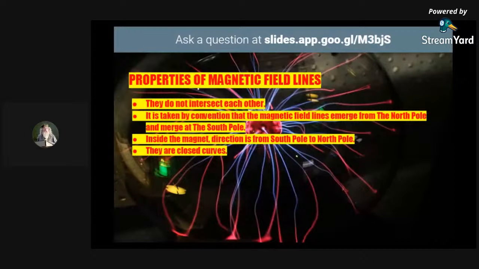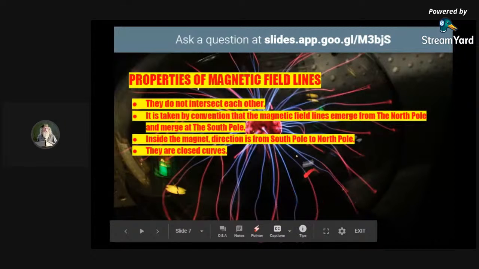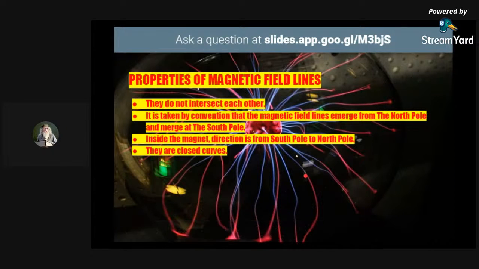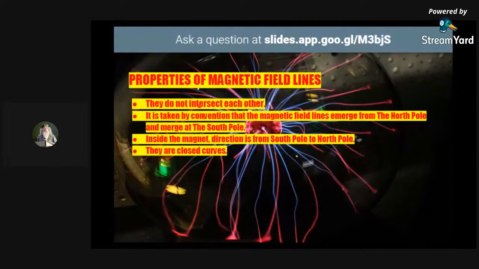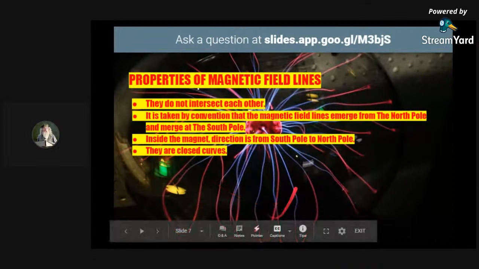See, if two magnetic field lines intersect, then the compass needle... Suppose, okay, I'll draw and show you.